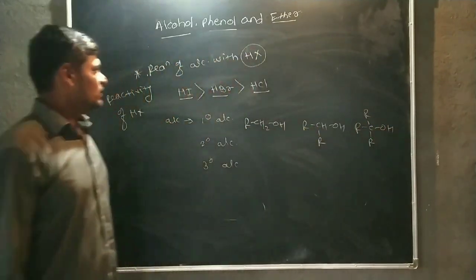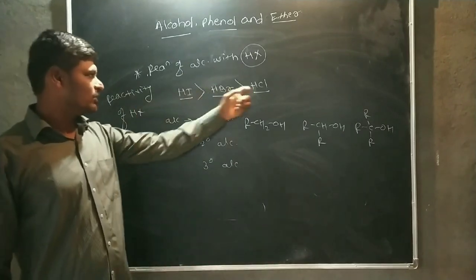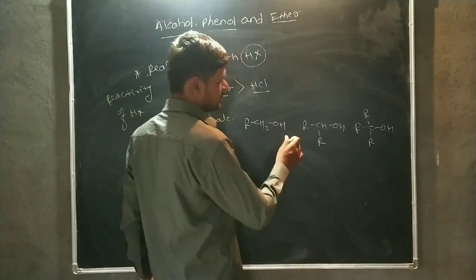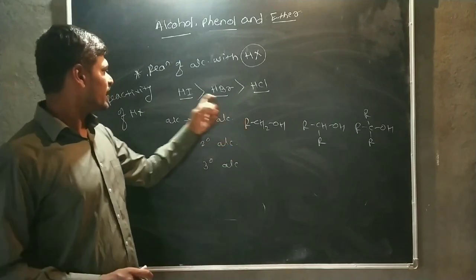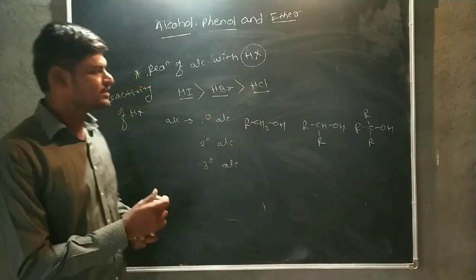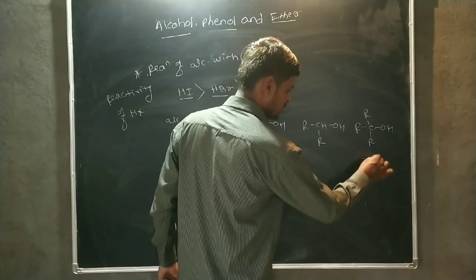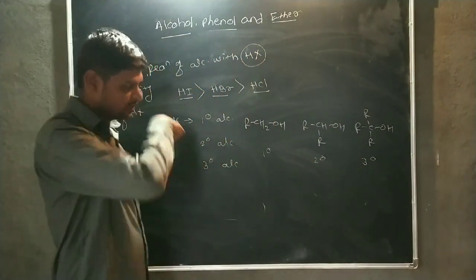Okay. Now we studied the reactivity of HX, and it is also important to study the reactivity of alcohol, because alcohol is reacted with HI, HBr and HCl. Therefore, these two reactivities are studied simultaneously. This one is a tertiary alcohol, this one is a secondary alcohol, and this one is a primary alcohol.